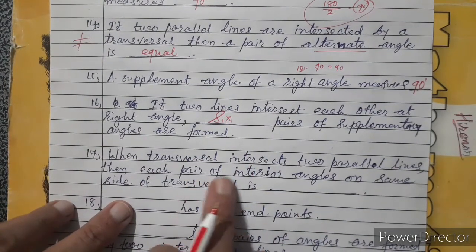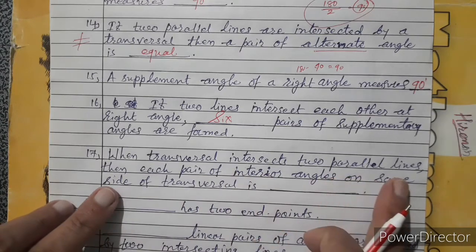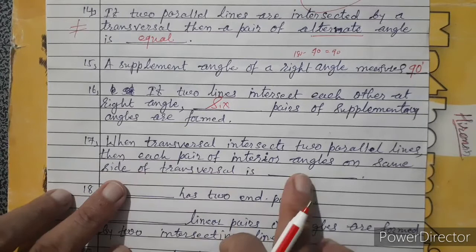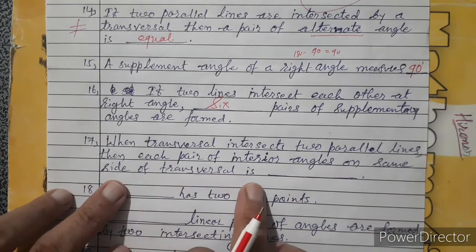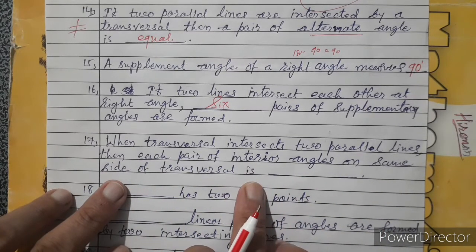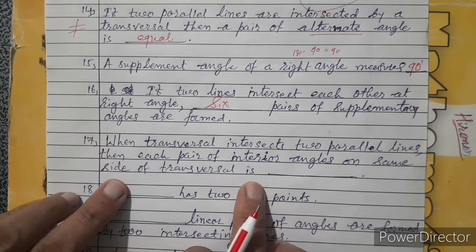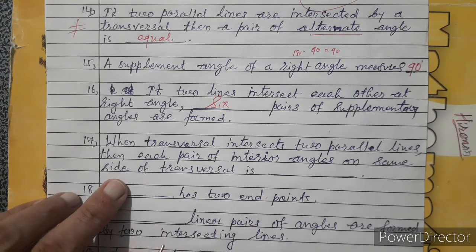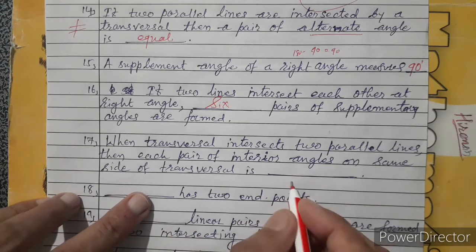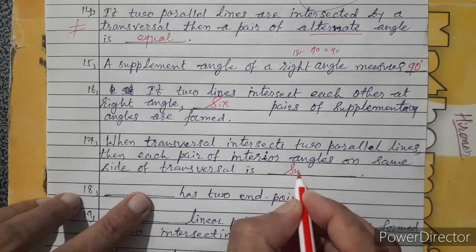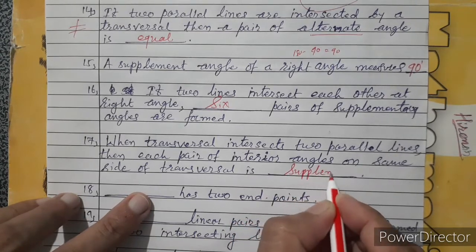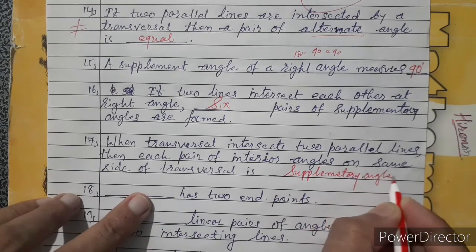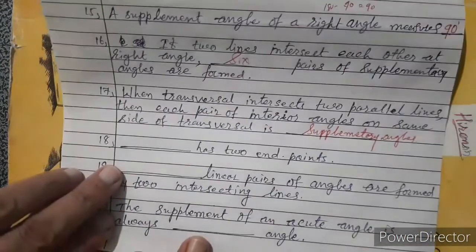When a transversal intersects two parallel lines, then each pair of interior angles on the same side of the transversal: they are not equal, but the total of those two is equal to 180, and 180 means they are supplementary angles.